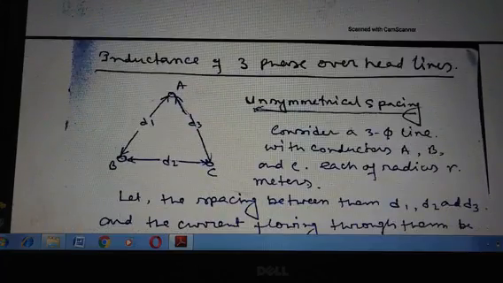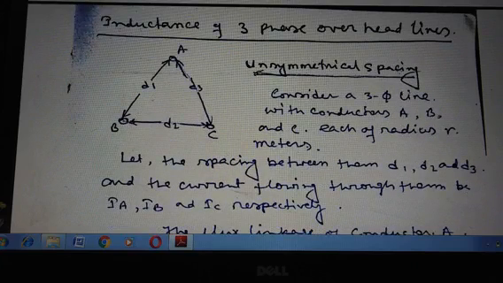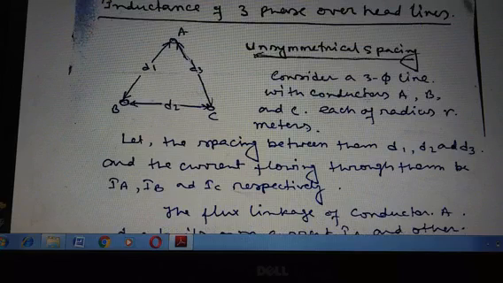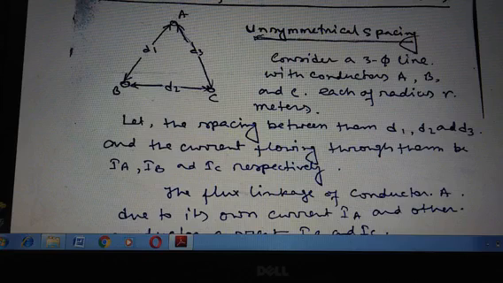Now, the inductance of three-phase overhead lines. The inductance of a three-phase overhead line is explained with the help of these diagrams. Consider the unsymmetrical spacing case. Consider a three-phase line with conductors A, B and C, each of radius r meters. So here there are three conductors A, B and C, that means a three-phase three-wire system.